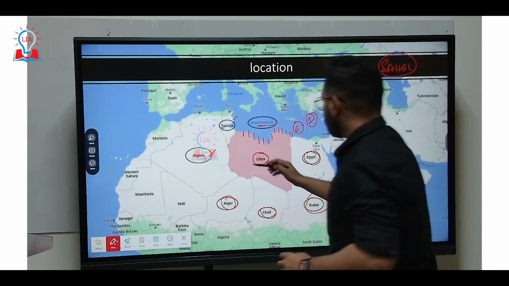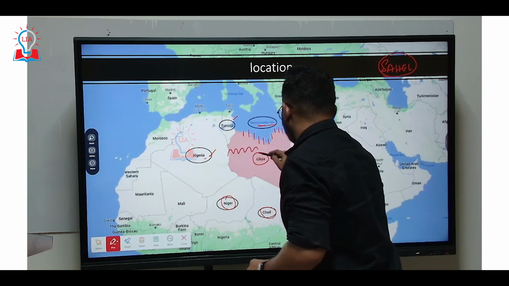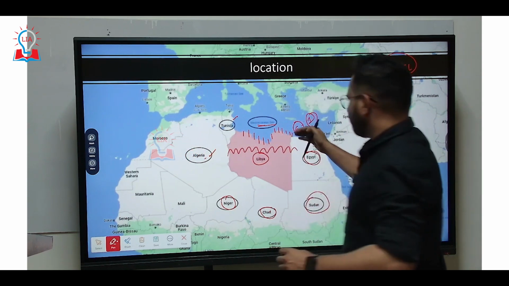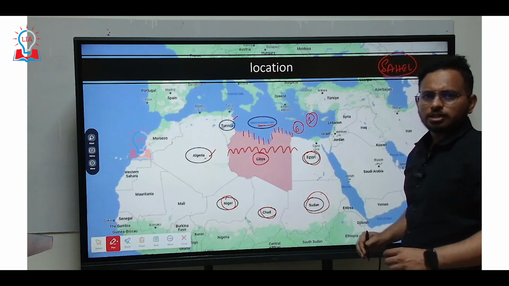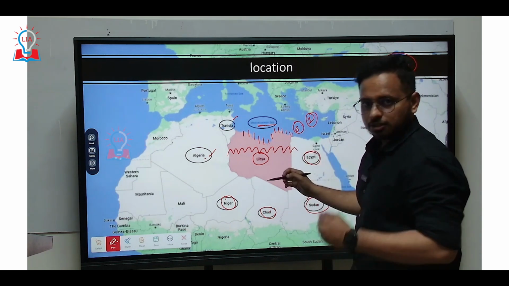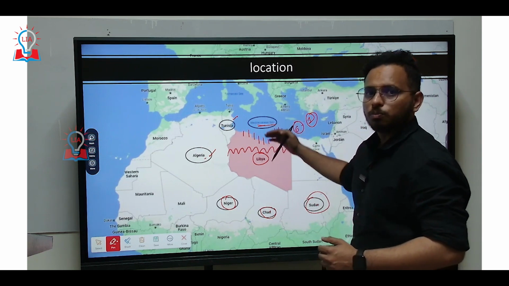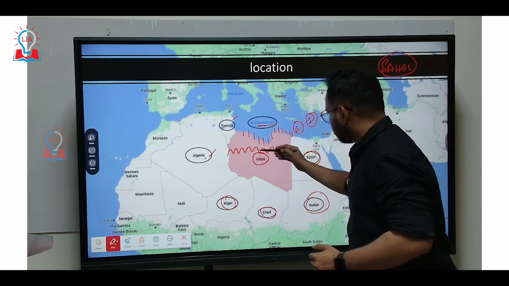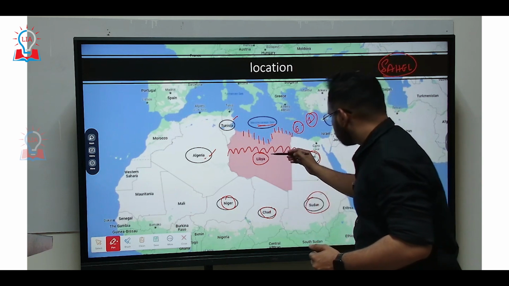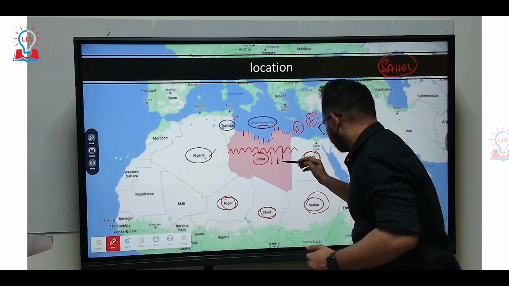One more thing you will have to know is that half of Libya is divided by a mountain range. The landmass towards the northern part of the mountain has a slope, and the mountain range towards the southern part also has a slope.